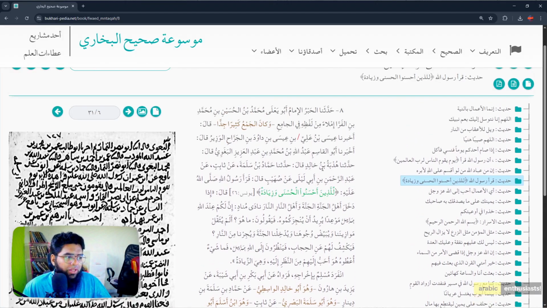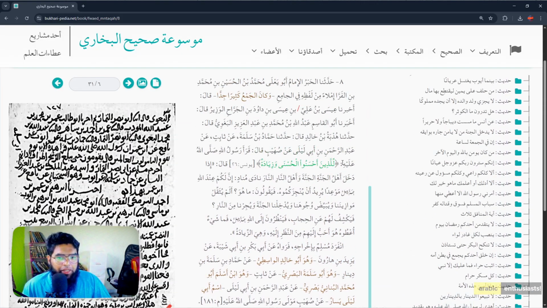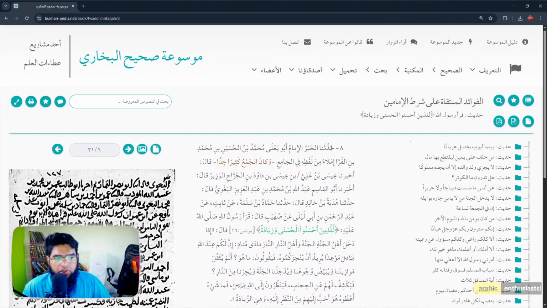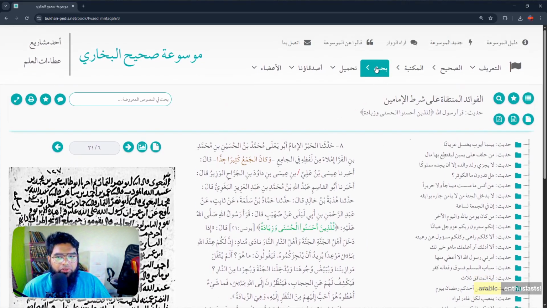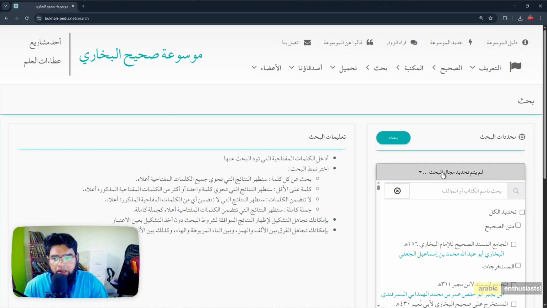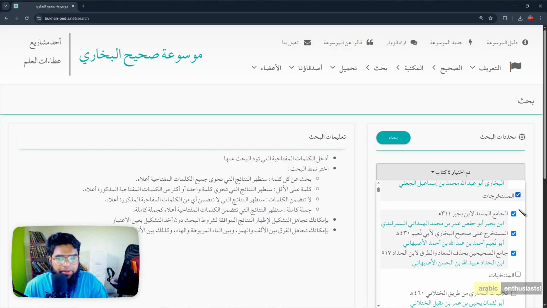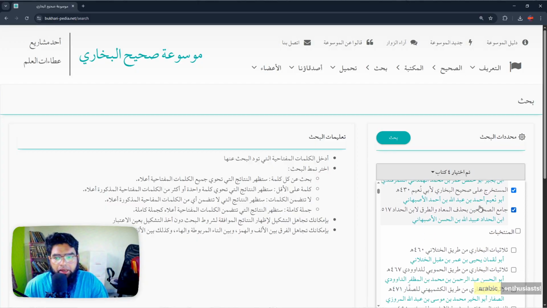Subhanallah, publication is one of the blessings which we are given, alhamdulillah, in the last 100 years. Publication has made it so easy to seek knowledge, inshallah. So this is Maktaba, we can go and read. Search is also the same thing, but you can search, obviously. For example, I can go and search, type here innamal amalu. Innamal amal is fine. Then you can select. You just want the matn. You don't want to see a mustakhraj. Yeah, see mustakhraj Ibn Hajar, Ibn Nu'aym.